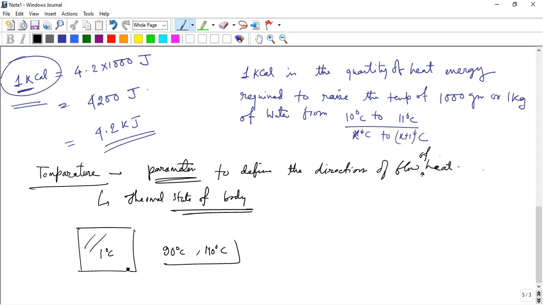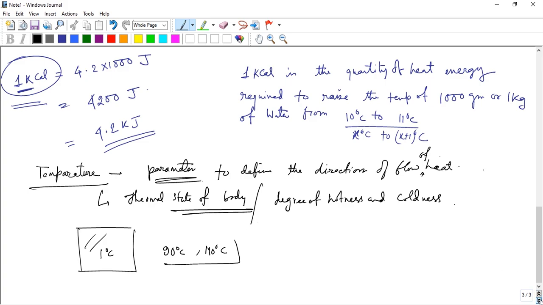So that is also a parameter, it tells the thermal state of the body, or the degree of hotness and coldness. And it also gives the direction of heat flow between two bodies, depending on the difference in temperature. Heat flows from the hot body to the cold body.